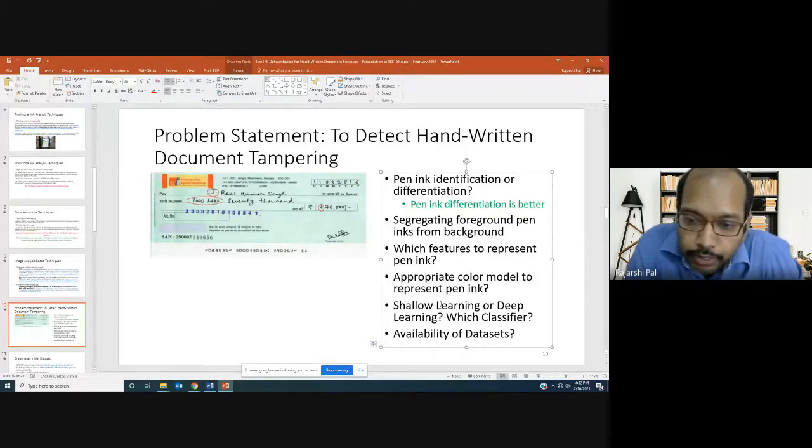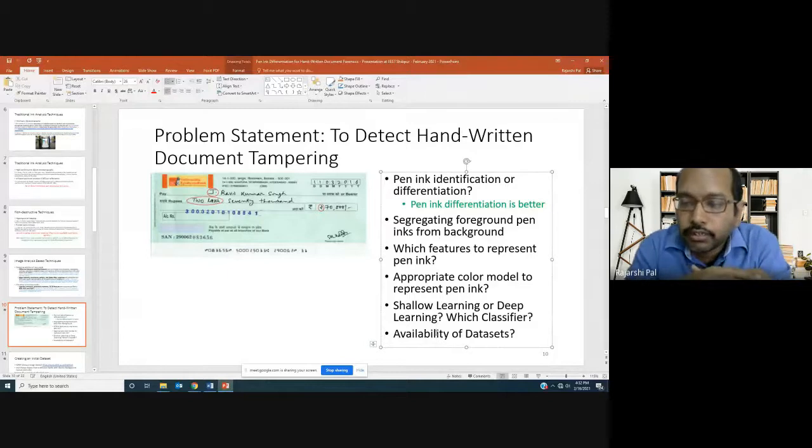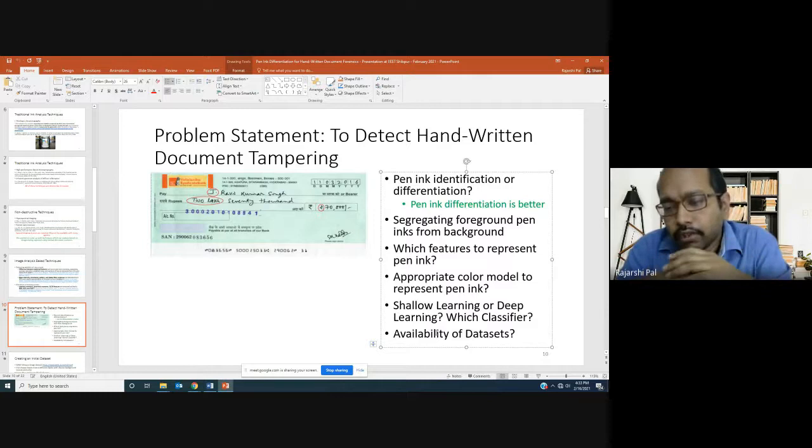And more importantly, when we started this work in 2016 or 2017, where was the data set available to do these kinds of experiments? The availability of a public data set was a big concern. There was no publicly available data set. Some of the papers in this space used their own data sets that they created at that point of time, but they did not make them public. So that's another concern, right?